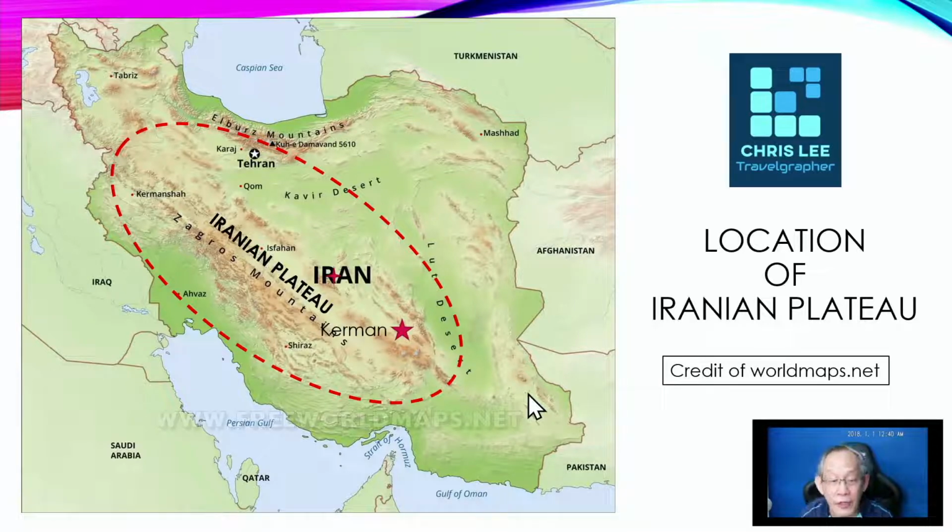So, it's for that reason that although it's named a plateau, when you look at this map, it seems to be even across the land of Iran. As I said, almost 90% of the land in Iran is classified under the Iranian plateau. But you can still find a lot of green patches because this plateau is not entirely flat. It basically contains several mountain ranges, right?